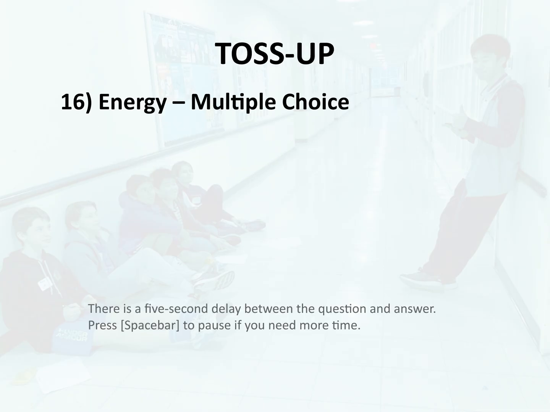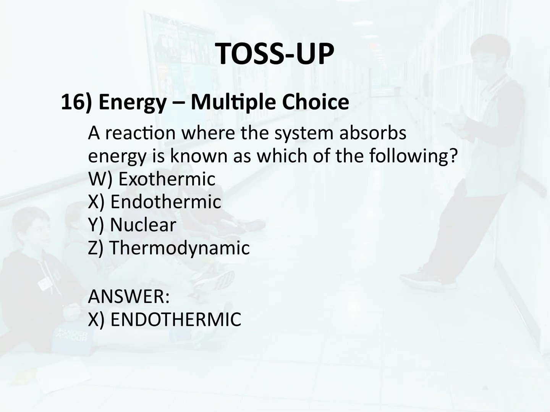Toss-up 16. Energy, multiple choice. A reaction where the system absorbs energy is known as which of the following? W. Exothermic. X. Endothermic. Y. Nuclear. Z. Thermodynamic. Answer. X. Endothermic.